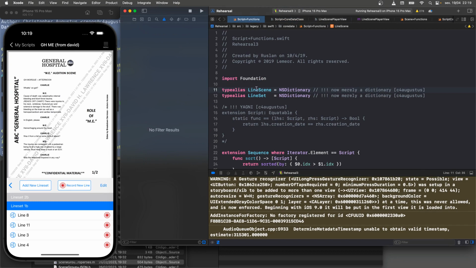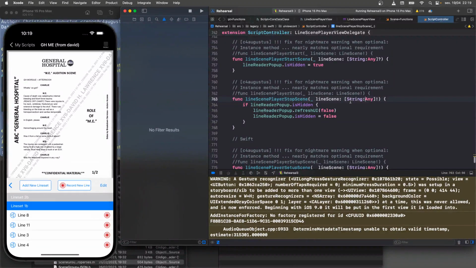Or did not work, right? This is LineScene. And in fact, if you go into the script controller, and in fact, let's do this again. This was the original, and this is what I had to replace it with.